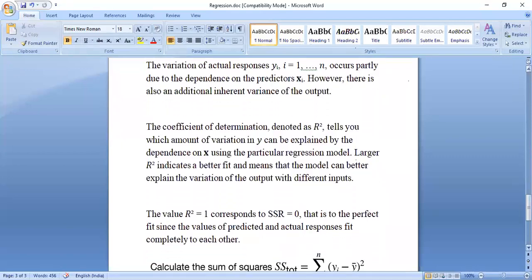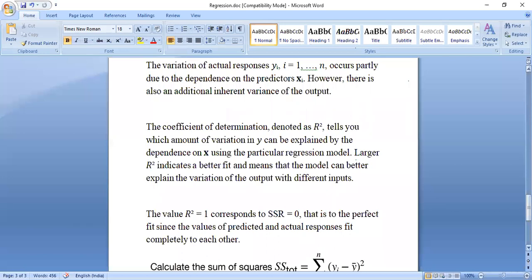So here, in order to judge the output, whether it is going in the right direction or not, there is a value named coefficient of determination, and it is denoted as R square.